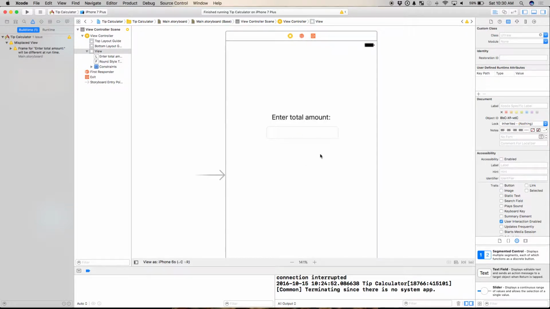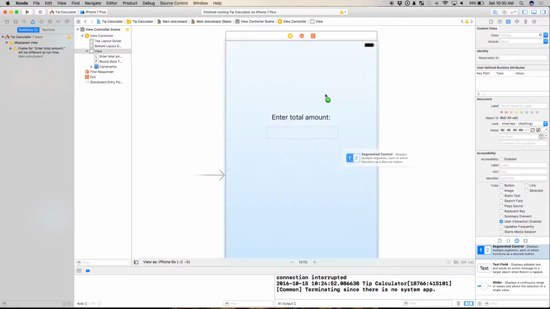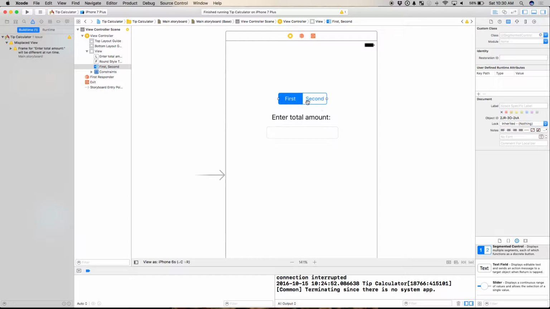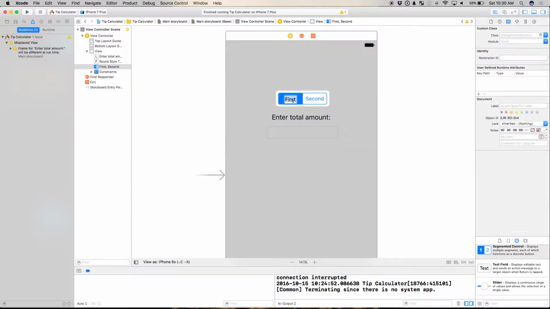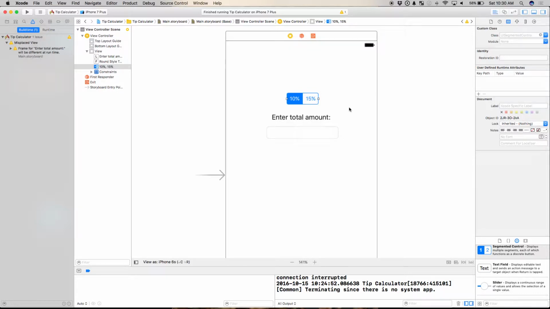I'm going to go ahead and add a segmented control here. Segmented controls are awesome, okay? You've probably seen these before. I'm going to change what this says here. So I should probably have, let's say, 3 different values for tipping here. What should my lowest be? 10%? Y'all a bunch of cheapskates. All right. Second, I'll make it 15%. Well, oh, wait, I need more, okay?